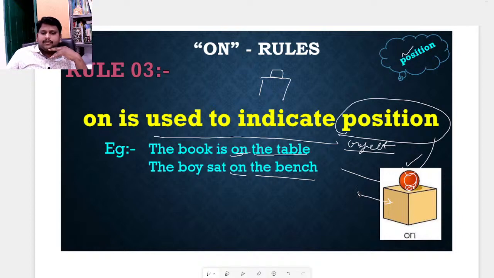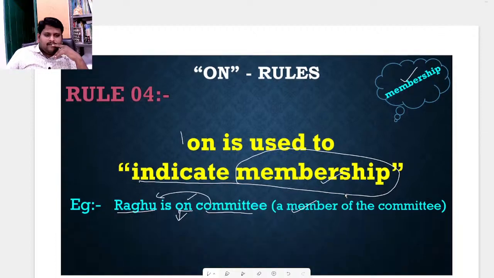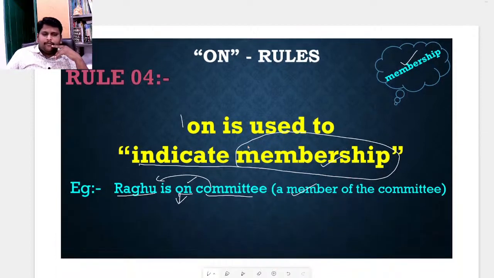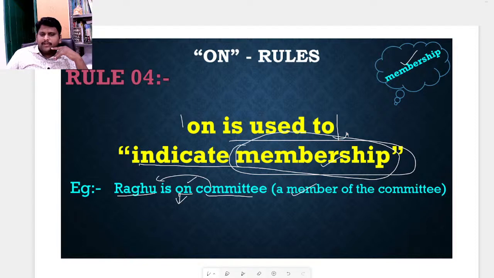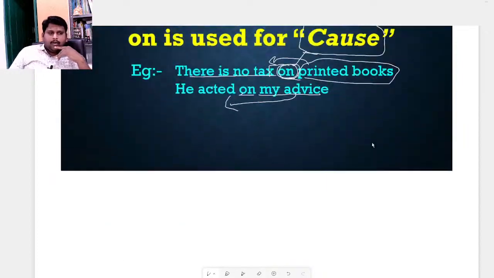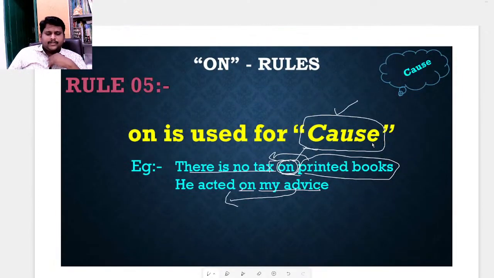Next, what is the third rule? This is the position. It shows the position. What is rule number 4? Membership. If you are a member, you exist in that. What is rule number 5? On is used for cause.